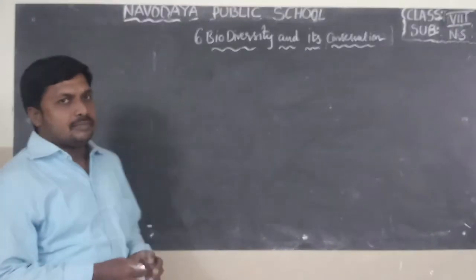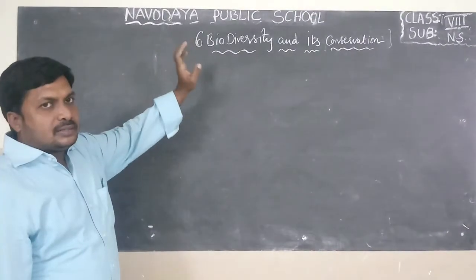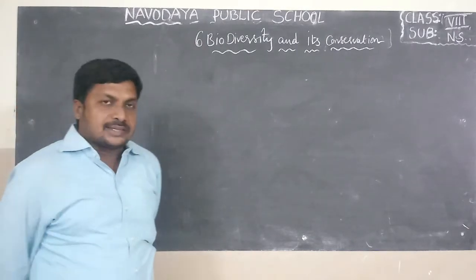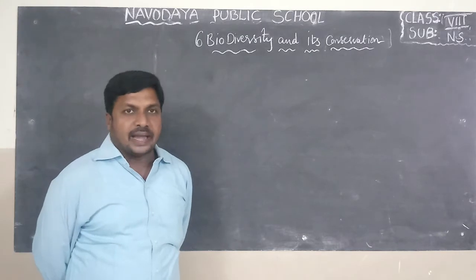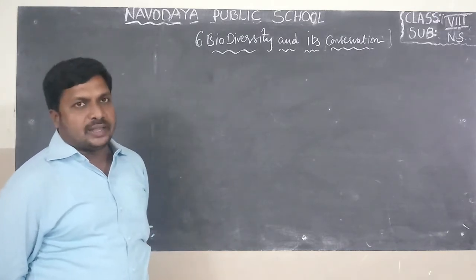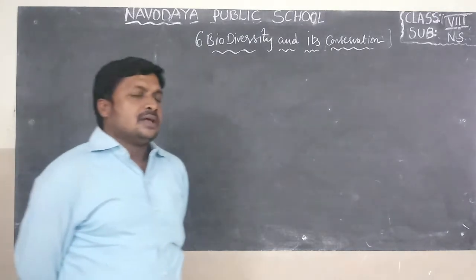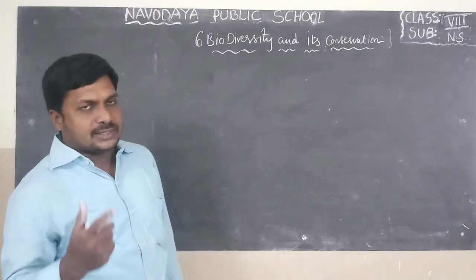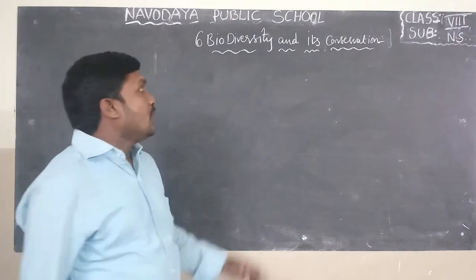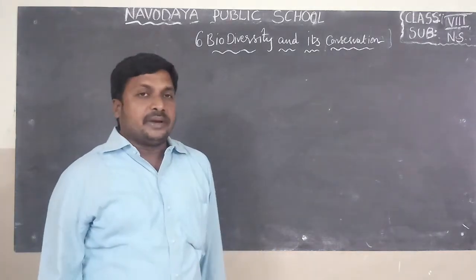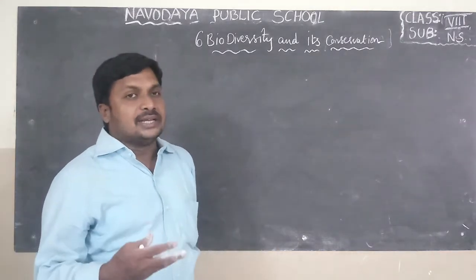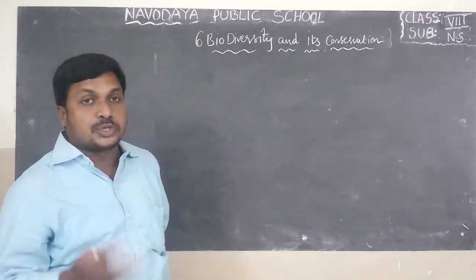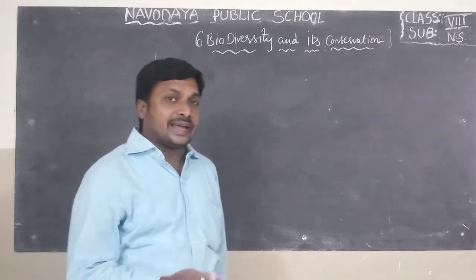In previous class, I completed some topics in biodiversity and its conservation, that is extinct, endangered and endemic species. Again I repeat the topic. Extinct means the animals or plants which have vanished from the earth are known as extinct. Example dinosaur etc. And endangered means it is a warning signal, the animals or plants which may vanish from the earth in future. So example lion, tiger etc.